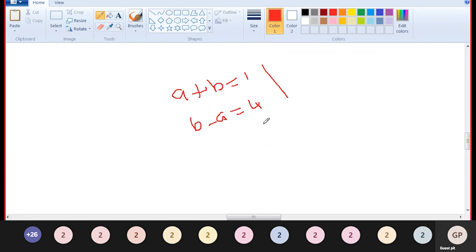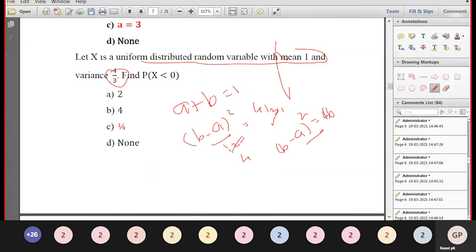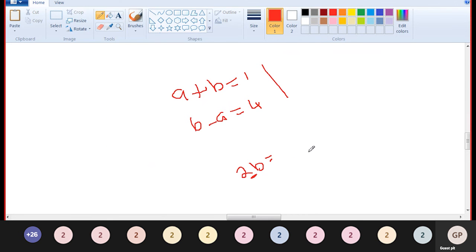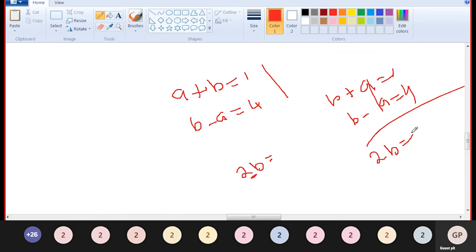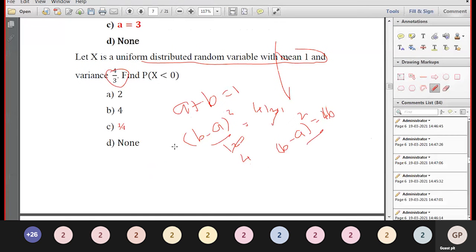First take the positive value. Mean is 1 and variance is (b minus a) whole squared by 12, so b minus a is equal to 4. Now solving these equations: b plus a equal to 1 and b minus a equal to 4. Adding them, a cancels, so 2b is equal to 5, and b is equal to 5/2. Similarly, solving the equations, we get a.